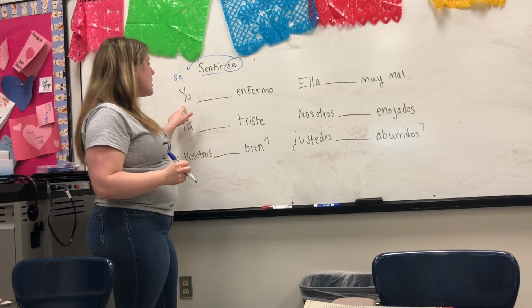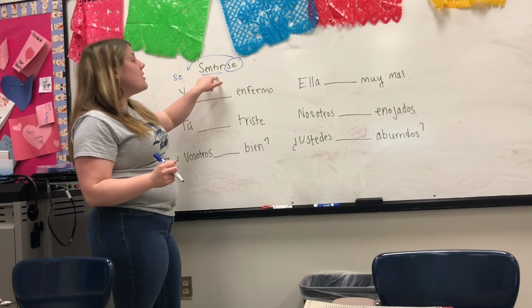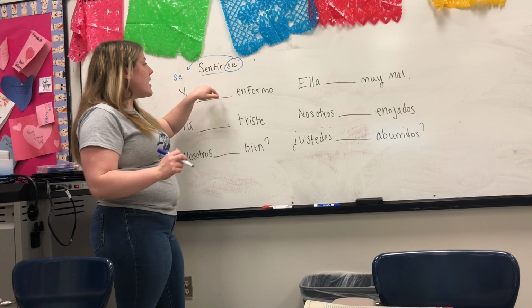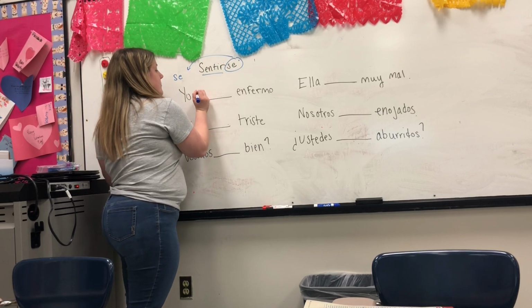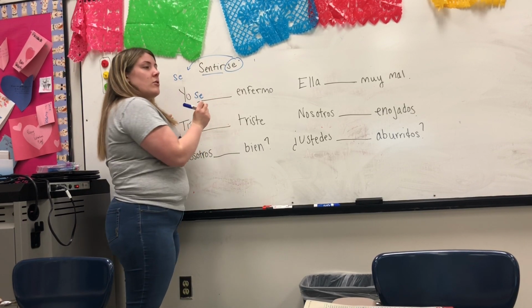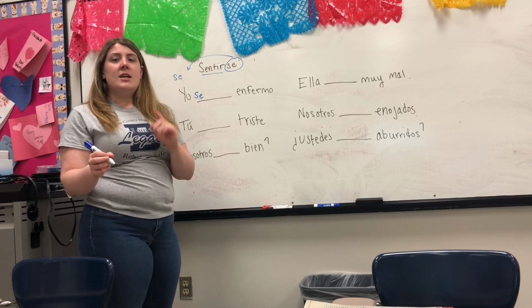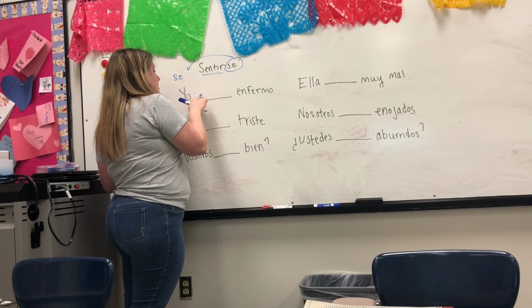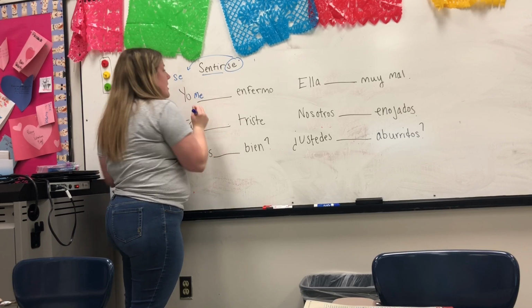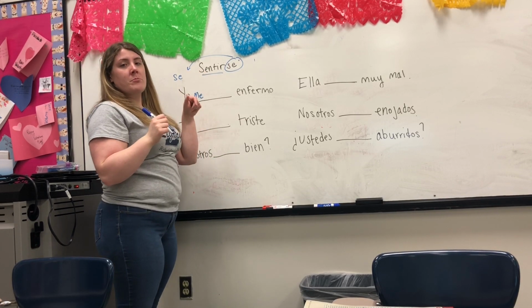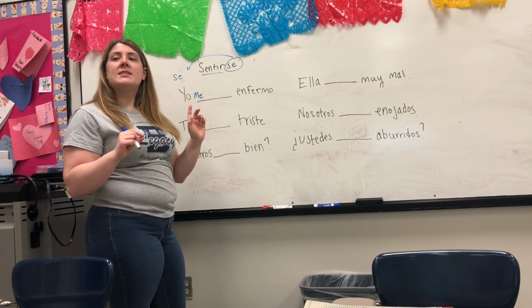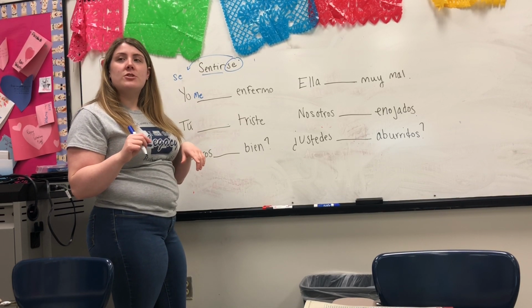So, we have yo. Yo sentirse enfermo. So I'm going to take off the se, I'm going to put it in front. So yo se, but that doesn't match. The se needs to change to me. So yo me, now I need to conjugate my verb. Remember, sentirse is a stem changing verb. It gets an E to IE stem change.